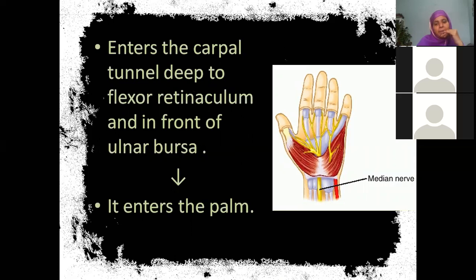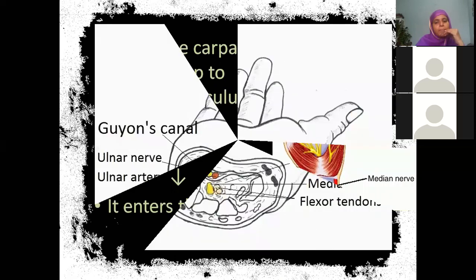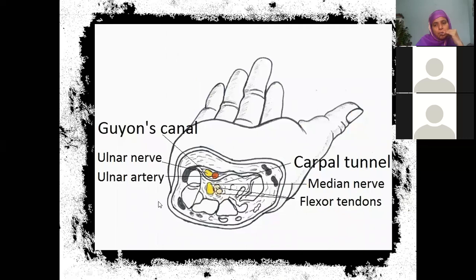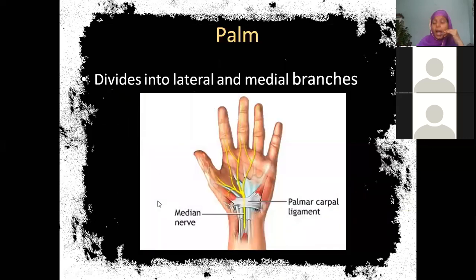Thenar, yeah. First and second lumbricals. Yes, very good, Ansraj, excellent. First two lumbricals, excellent. I appreciate. Very, very good. Okay, median nerve, it goes deep to the flexor retinaculum. And then, as you said, it is supplying the thenar group of muscles, except adductor pollicis, the deeper muscle. Then the first two lumbricals.